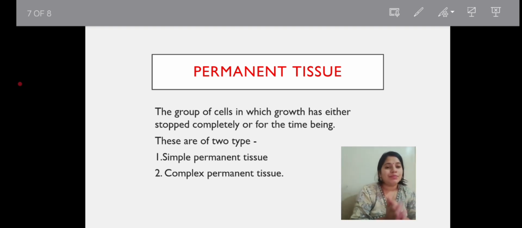The epidermis is the protective tissue of the simple permanent tissue. Next is the supportive tissue, the type of tissue which gives support to the plant. These are of three types: parenchyma, collenchyma, and sclerenchyma.